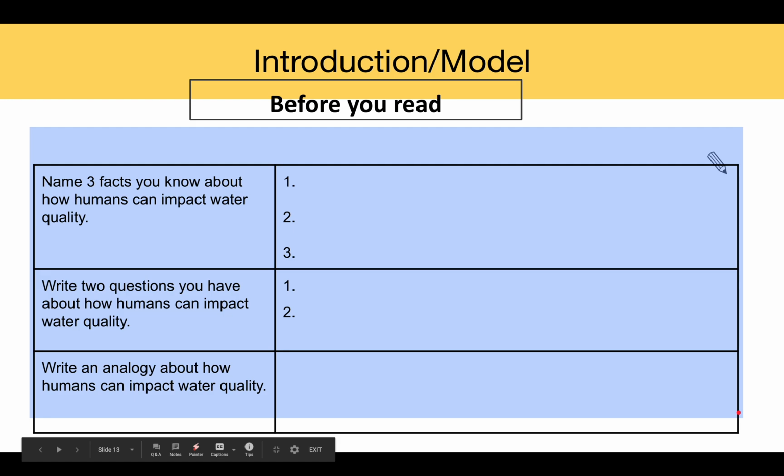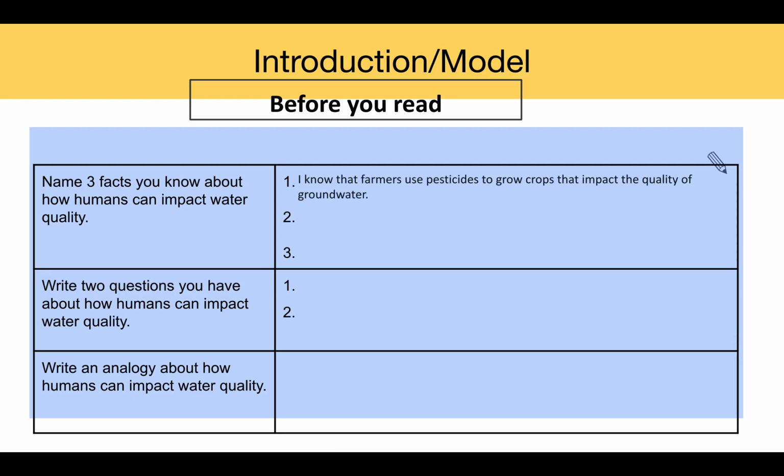Before you read, name 3 facts you know about how humans impact water quality. I know that farmers use pesticides to grow crops that impact the water quality. Pesticides can sometimes seep into the ground and impact the quality of groundwater. I also know that deforestation impacts the quality of water because forests help control the water cycle.